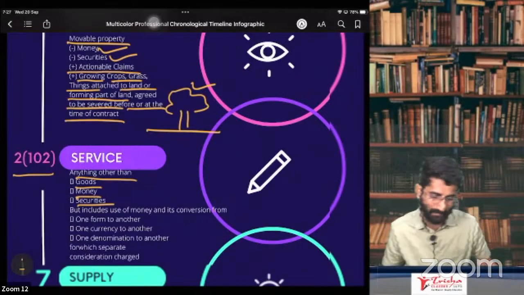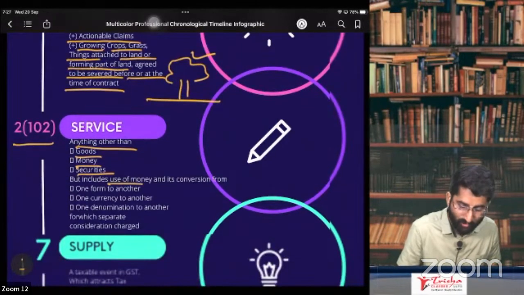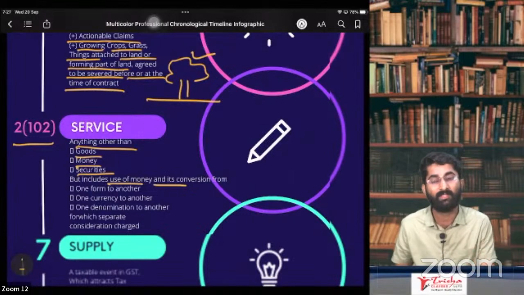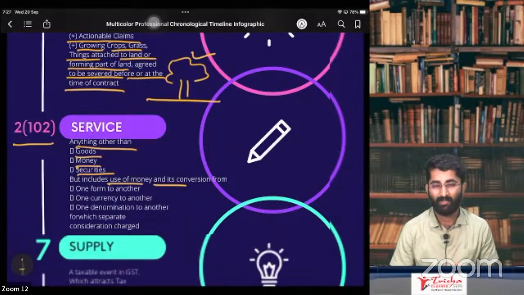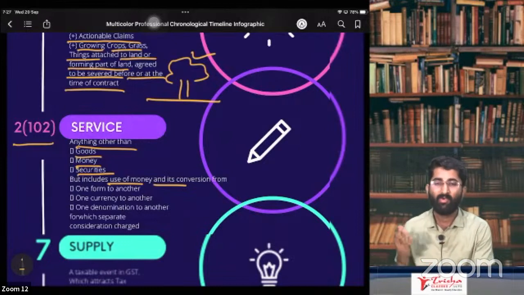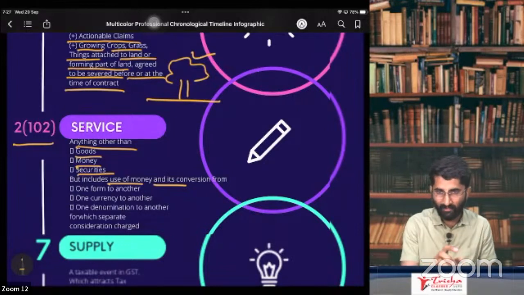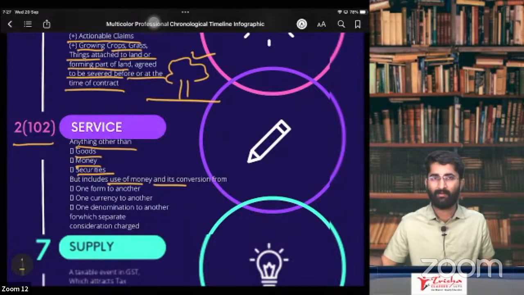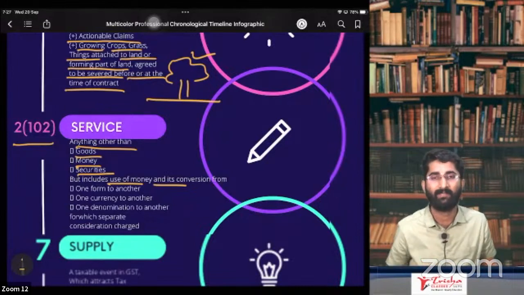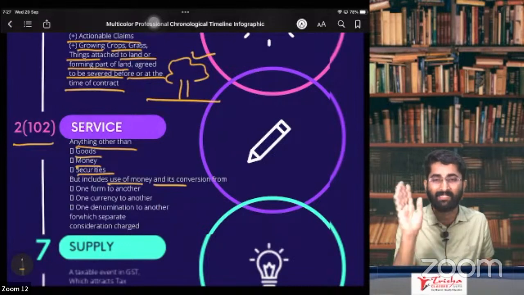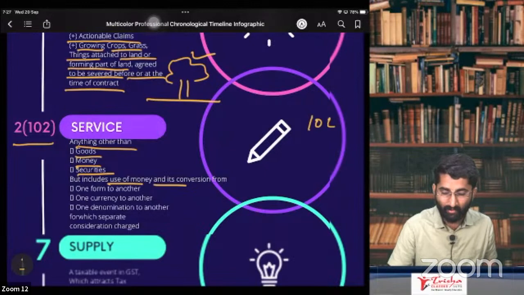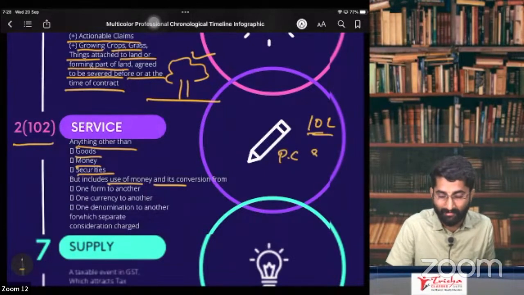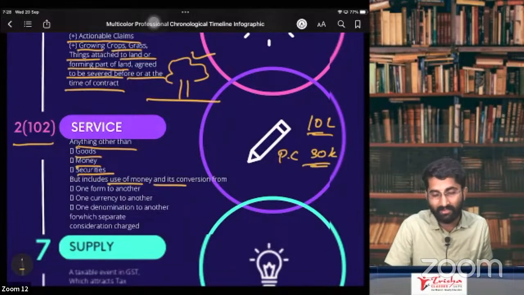Clear? Yes. Now, the definition includes use of money. Money is not the goods or service, sir, but use of money is a service. Example, you go to the bank and ask for a loan. You got the loan, and the bank is charging some processing fees. On that processing fee, there is GST. Why? Because, for example, you got 10 lakh rupees as the loan and they are putting some processing charges of, example, 30,000 rupees. 30,000 is the processing charge.